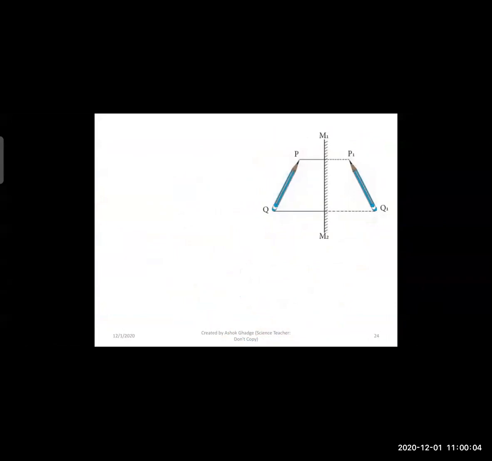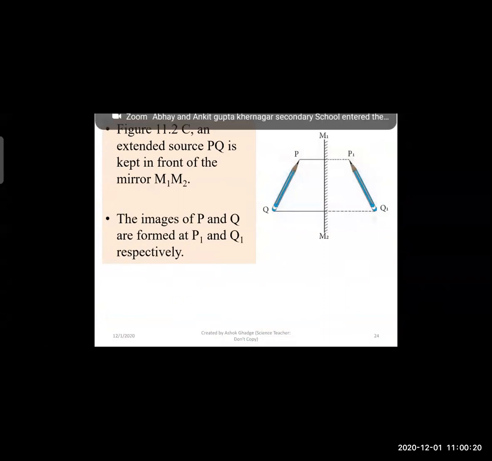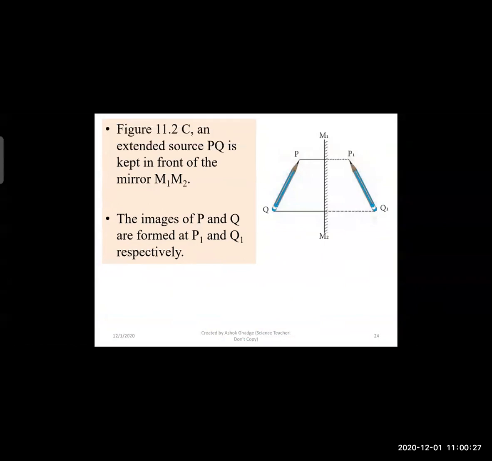So again, for example, PQ is the extended source which is given, for example, in figure 11.2c. It is kept in front of the mirror M1 M2 again. Now, P1 and P and Q are perpendicular to M1 M2.